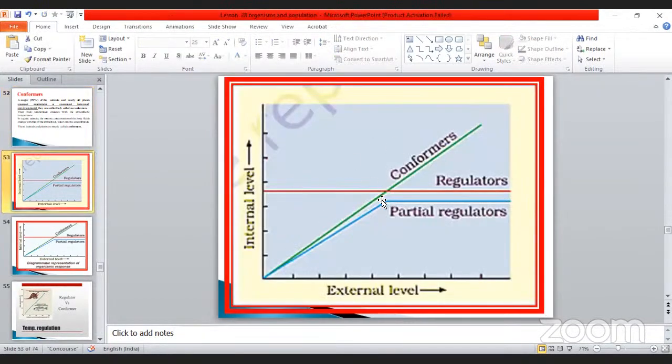This is the important graphical representation of the internal level and external level. They have given us an organism: which one is conformer, which one is regulator, which one is partial regulator. They may ask the question in a diagram-oriented way. Sometimes they may ask the question. So this is an important thing.